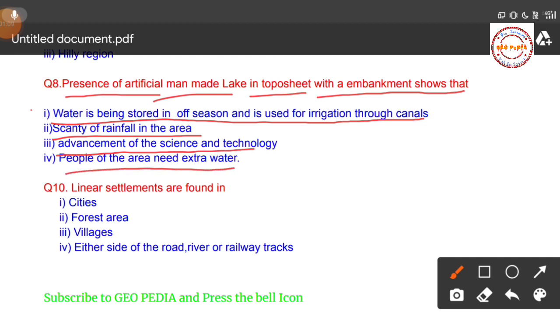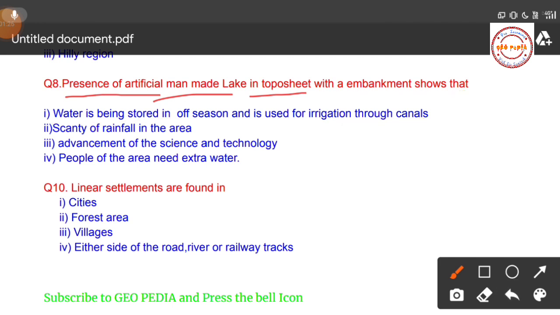If artificial or man-made lakes with an embankment are on the topographical map, that indicates water is being stored in the off season and used for irrigation through canals. Keep this in your mind.